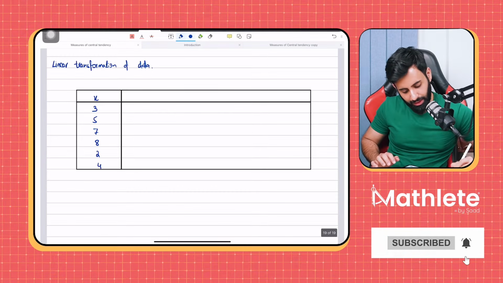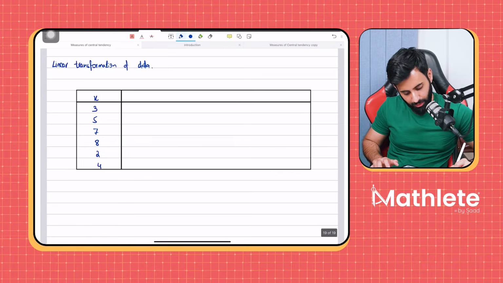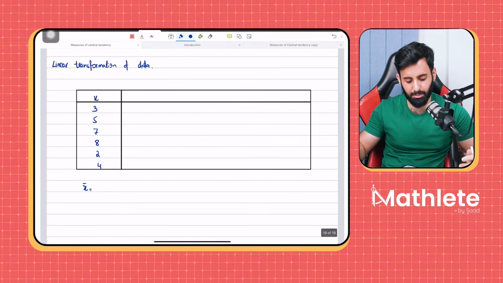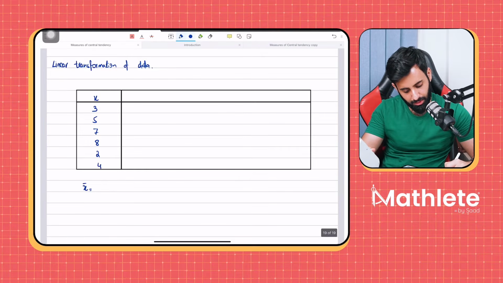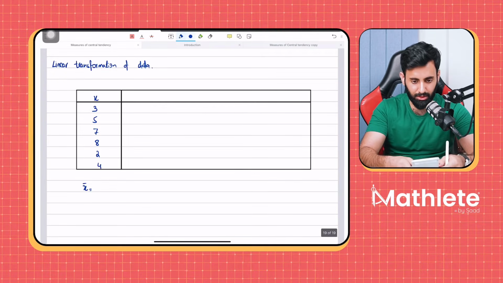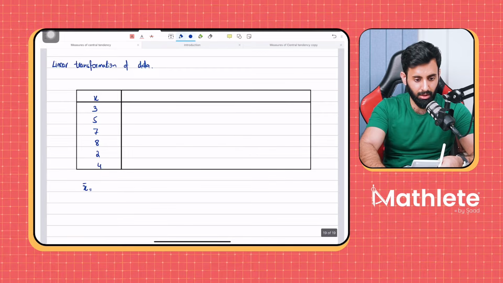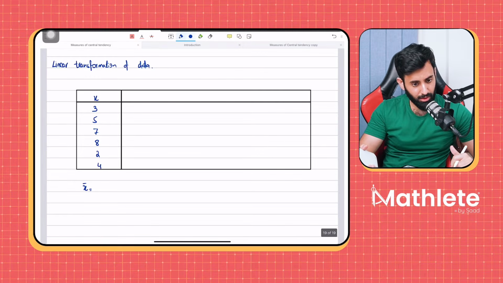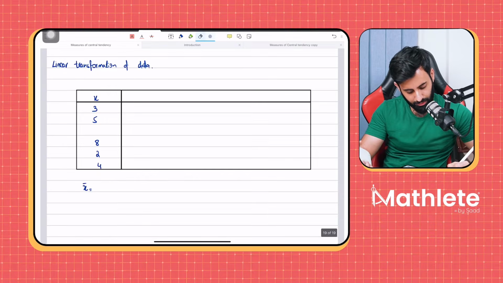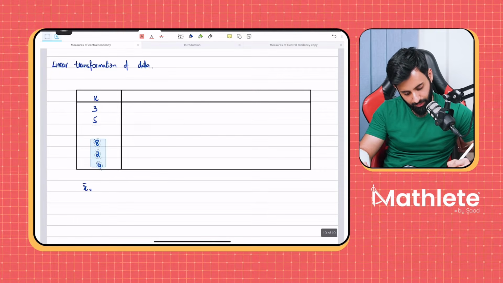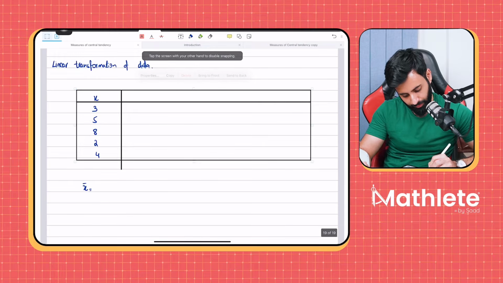Now, quickly, can you guys tell me the mean over here? What will be the mean of this data set? We're going to add all the values and divide by the number of values. How many values do we have? 1, 2, 3, 4, 5, and 6. So let's see what we get. Wait a minute, sorry, there's no 7. It's 3, 5, 8, 2, 4. Just these 5 values, okay?